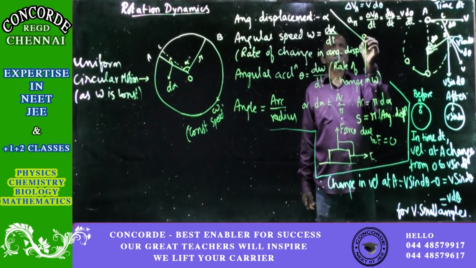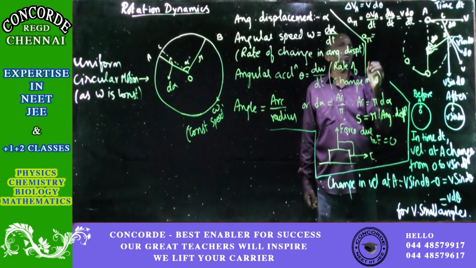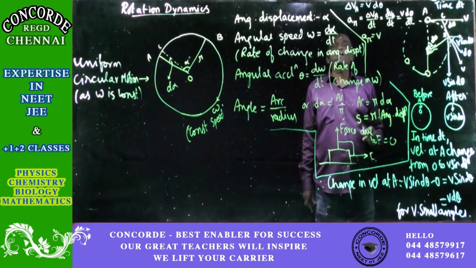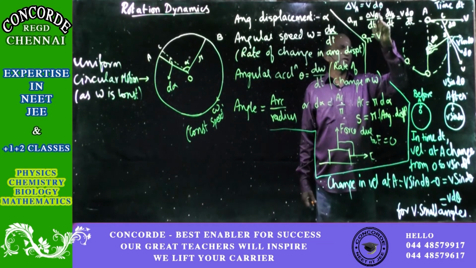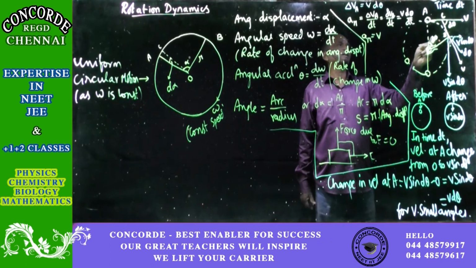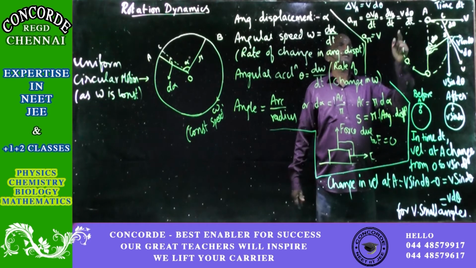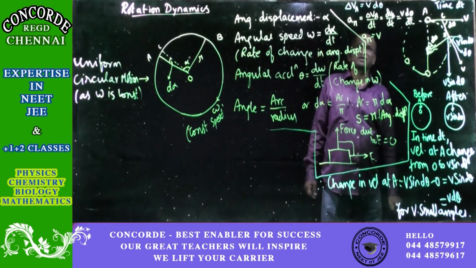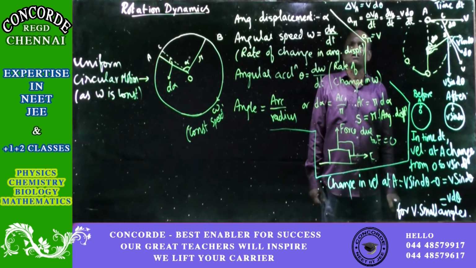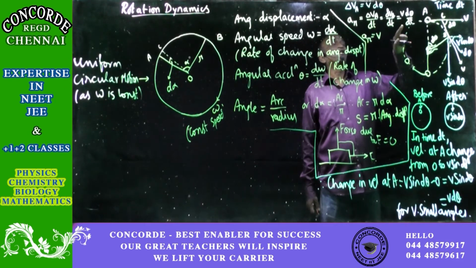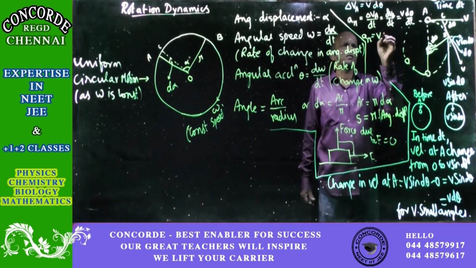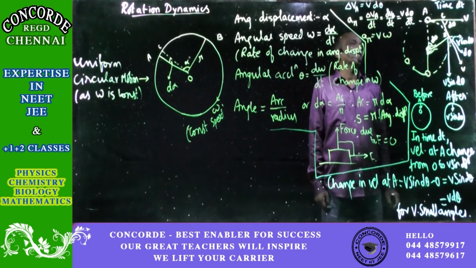So the acceleration in the radial direction will be equal to v into d theta by dt. What is that? Rate of change in displacement. d theta is the displacement. You can see here, d theta is the angle covered from A to B. So it is rate of change in angular displacement. Rate of change in displacement is speed or velocity, and therefore for angular displacement the rate of change in displacement will be angular speed omega.